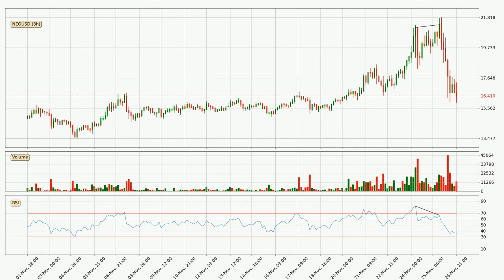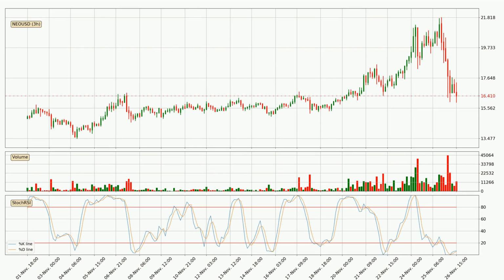Looking for divergence in the 3-hourly time frame, there was a bearish divergence and the price already went down. Looking at the 3-hourly stochastic RSI, we can see that the crypto is being oversold because the %K and %D lines are in the lower region. A change in the trend can be expected, or for the crypto to remain at least stable for some time. The K line is currently above the D line, which shows that the trend has shifted to the upside.